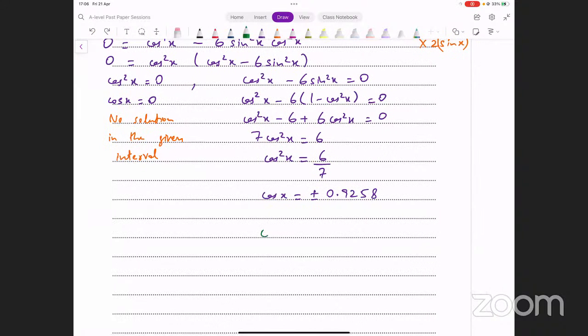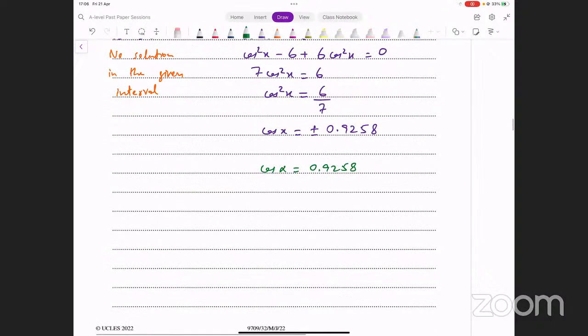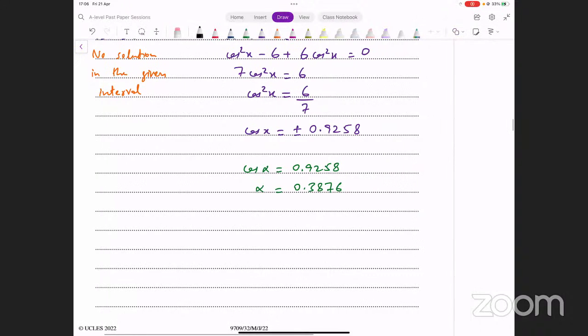अब हम क्या करते हैं, basic angle figure out कर लेते हैं. Cos alpha equals 0.9258. Let's find the basic angle from this. Okay. Now remember, आपके पास ये radians में दिया हुआ है. So radians में cos inverse निकालते हैं इसका. Make sure your calculator is in the correct mode. Okay, so cos inverse of this is giving me, so alpha turns out to be 0.3876. That's the value of alpha that I'm getting. Okay. अच्छा देखिए आप कौन से quadrant में हो सकते हैं. That's what you need to think about now.